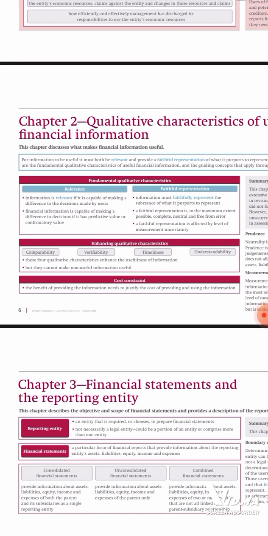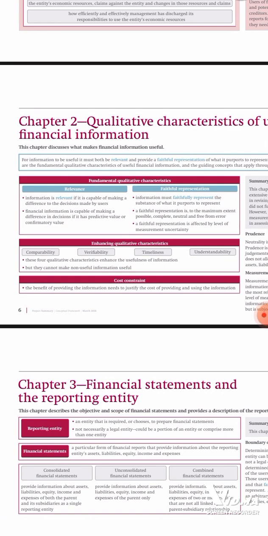For information to be useful, it must be both relevant and faithfully represent what it purports to represent. Those are the 2 fundamental qualitative characteristics. When this information is obtained, to enhance its usefulness, we put in the enhancing qualitative characteristics, that is comparability, verifiability, timeliness, and understandability. Let's look at how they are applied.